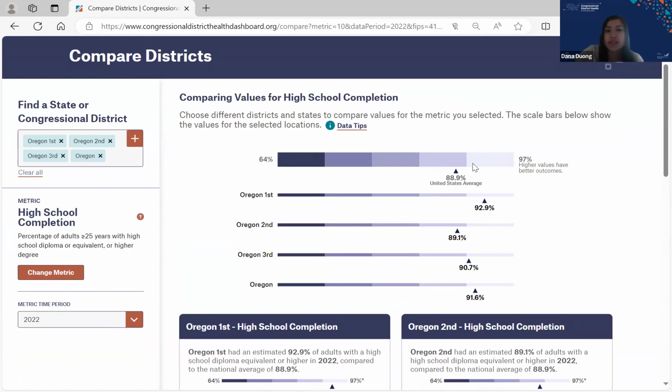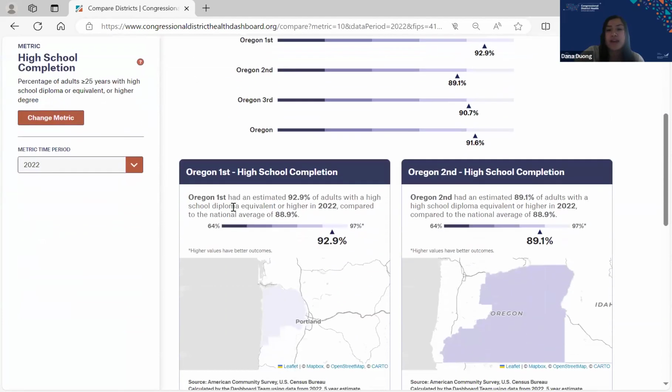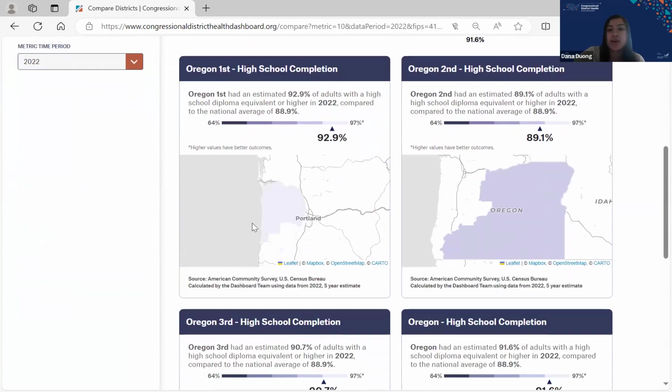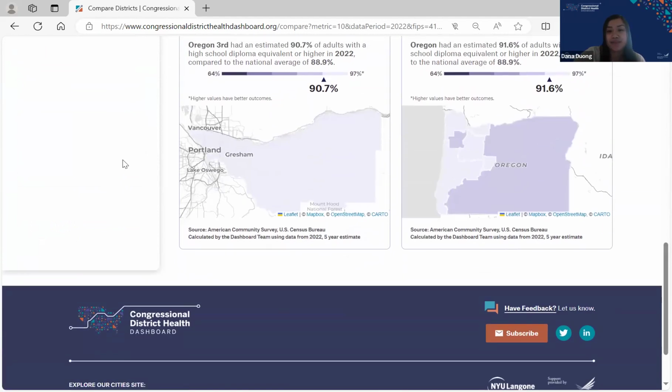Right at the top, you can see that scale bar is going to be the US average, and all of the comparators that you select are going to be right below. The triangle indicates where that falls on that scale bar. And then at the bottom here, it has those cards where it has that sense-making statement for you to better understand how the district is doing and where they fall in the estimate compared to the national average. So it also highlights here the section in which that district is under on the map.